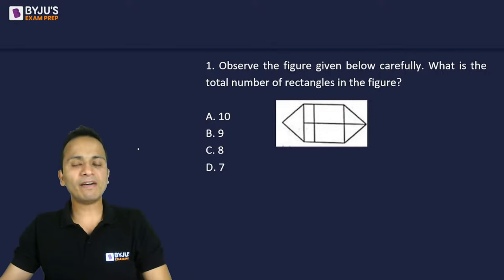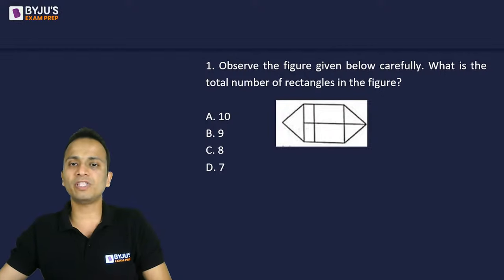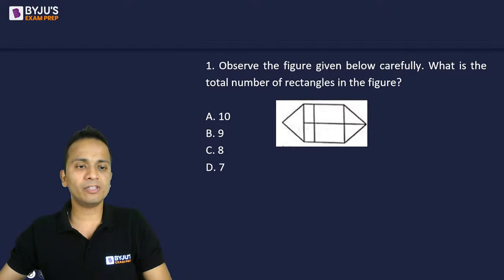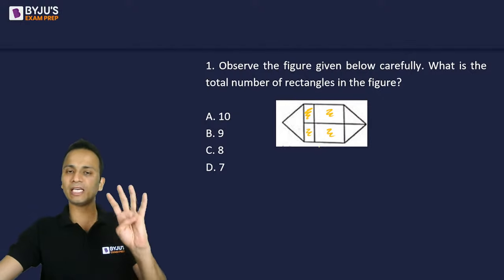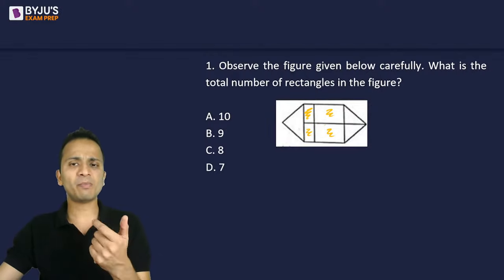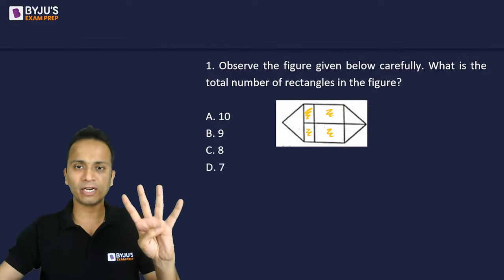Okay. Now we have to count all the rectangles. So I'll start with the smallest of these rectangles. As you can see in the figure, I'll highlight these rectangles. So 1, 2, 3, and 4. So these are 4 rectangles, the smallest of the rectangles, which are made by individual boxes.